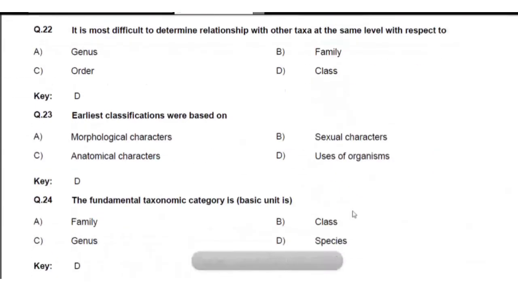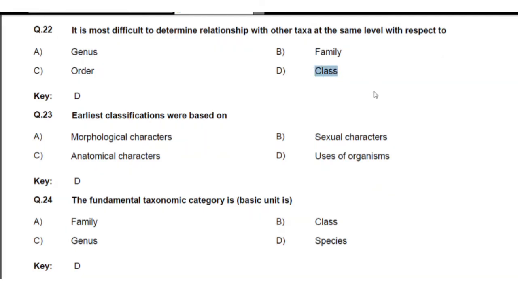Next, question number 22. Here they have given, it is most difficult to determine relationship with other taxa at the same level with respect to. It is difficult to identify the relationship, because gradually from species it goes to genus, genus to family and class, and complications come in the class. So class is the best answer for this. It is difficult to determine.